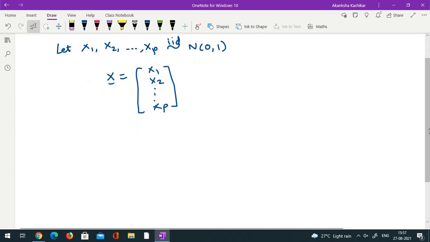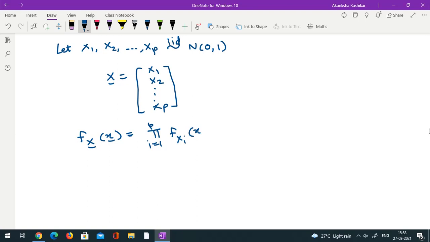We know the PDF of each individual xi because each of them is standard normal, and we know that if random variables are independent, then their joint distribution is the product of their marginal distributions. You would study this in a probability theory course. So if I want to find the joint PDF of X at some vector x, because these xi's are independent, I can write this as the product over i going from 1 to p of f_xi at xi, where this vector x is (x1, x2, ..., xp). Is it okay?